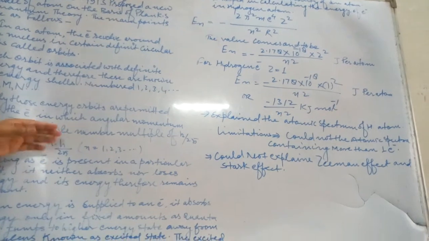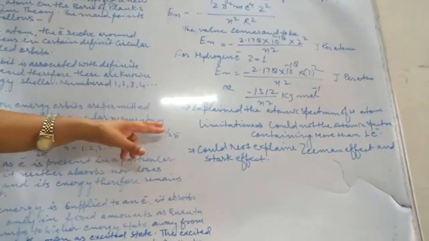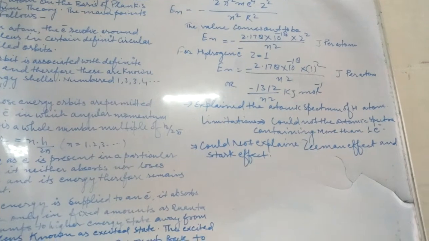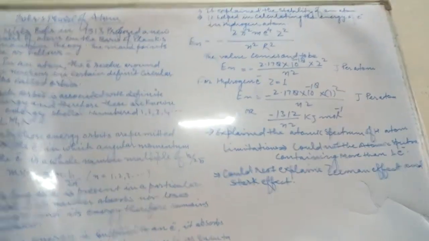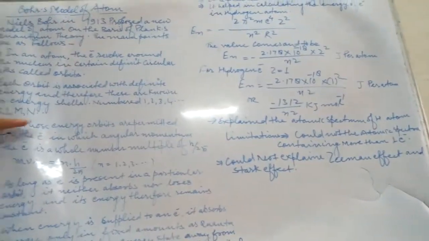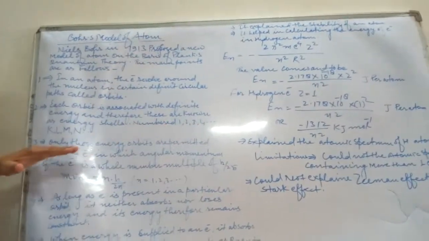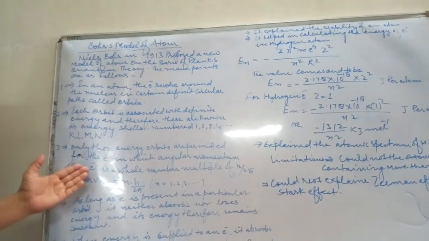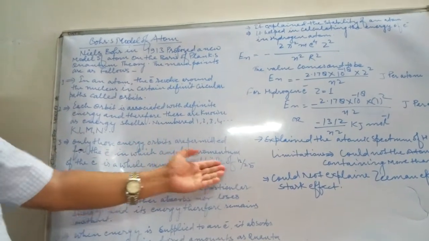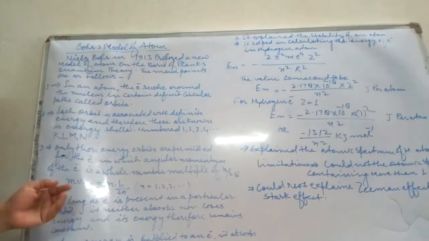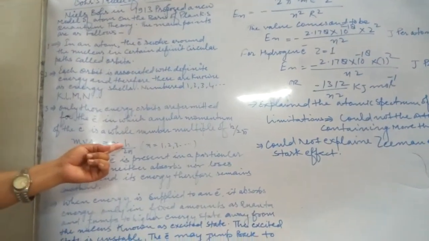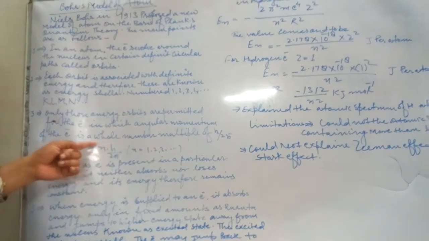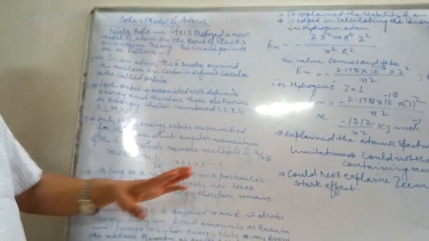Correct? Now the third point: only those energy orbits are permitted for the electron in which angular momentum of the electron is a whole number multiple of h upon 2 pi. This is a very important point. Third point is really important. Only those orbits are permitted for the electron in which angular momentum of the electron is a whole number multiple of h upon 2 pi. You can write mvr, the angular momentum, is equal to n into h upon 2 pi, where n is the whole number 1, 2, 3 likewise.